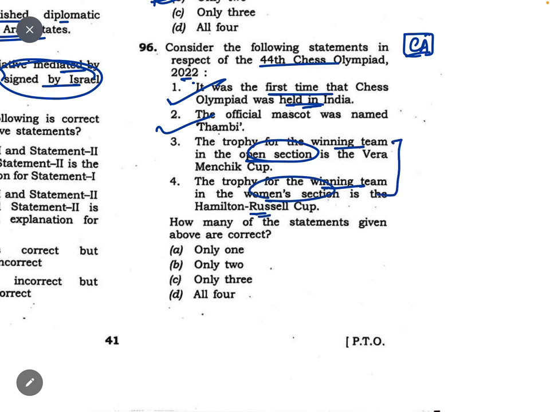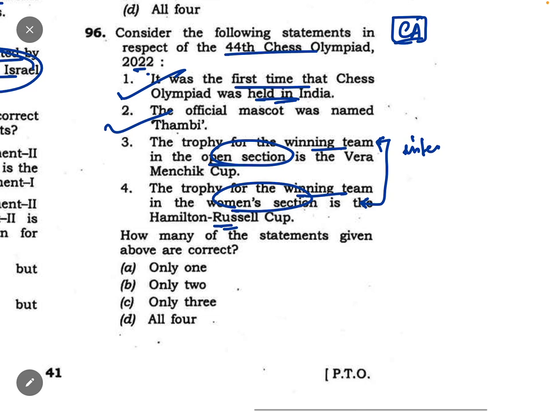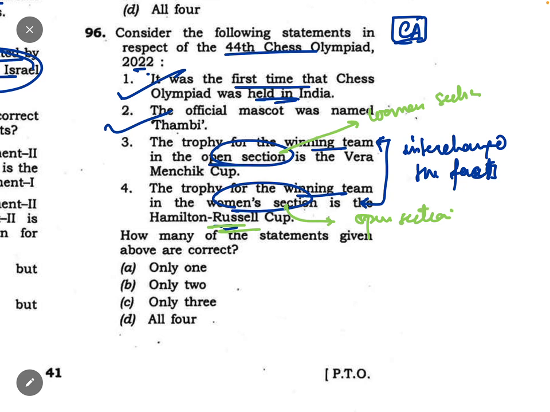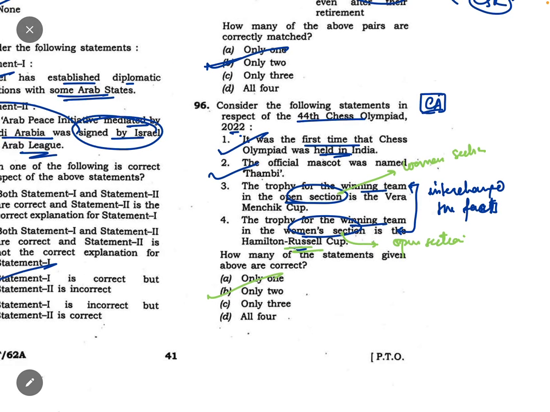See what UPSC has done, it has played very deadly here, it just interchanged the facts. Actually they are saying कि trophy for winning team in the open section is the Vera Menchik Cup. No, it is not in the open section, it is for the women's section. And here they are saying women section is the Hamilton Russell. No, it is for the open section. So they just shuffled the facts. So only 2 is correct. So B is the correct answer.